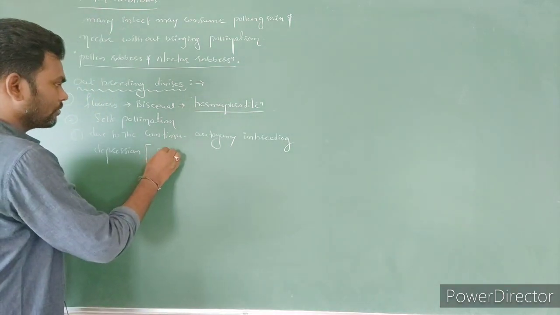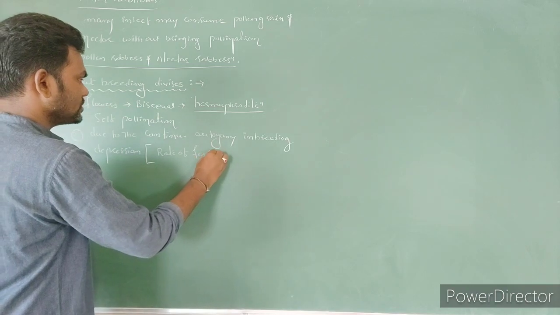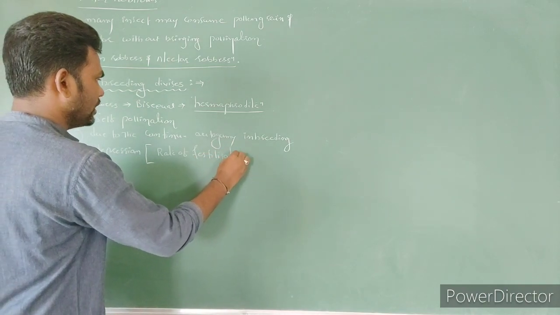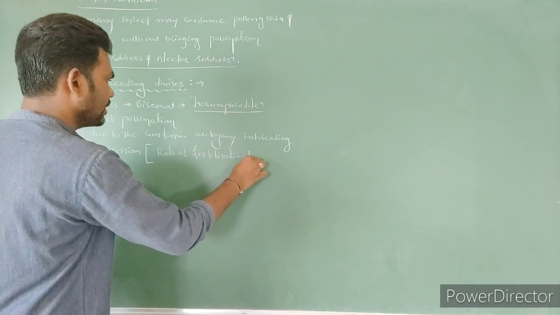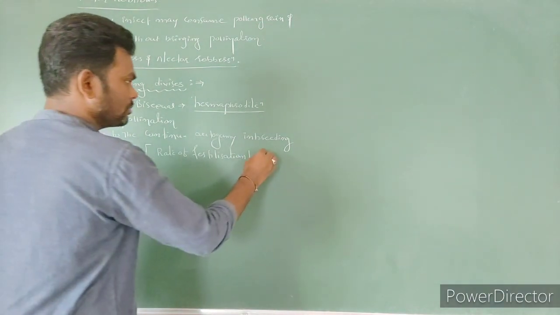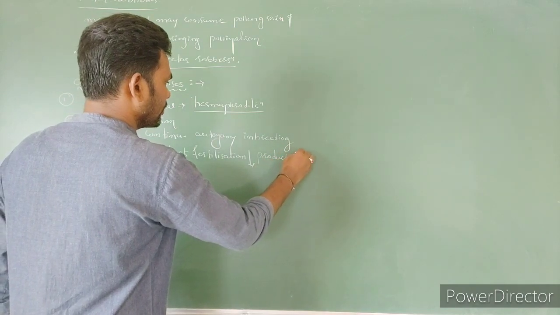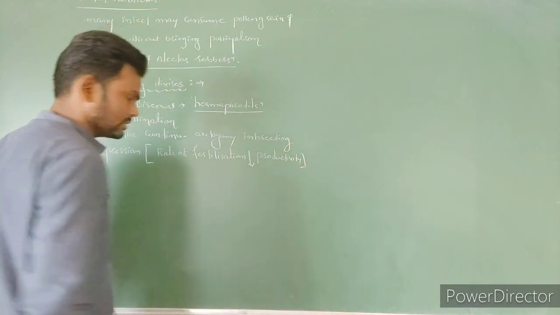The rate of fertilization is gradually decreased, which decreases the productivity. Productivity also decreases.